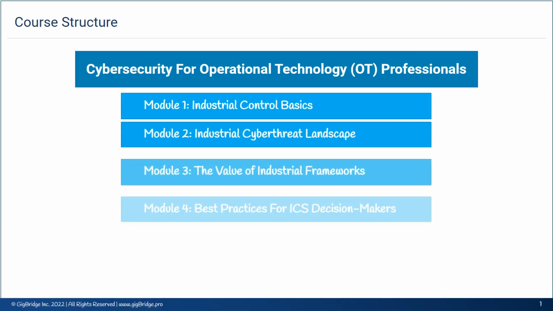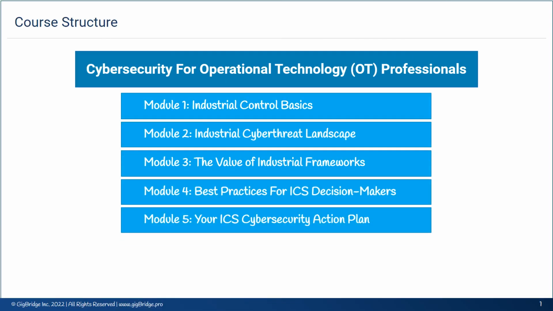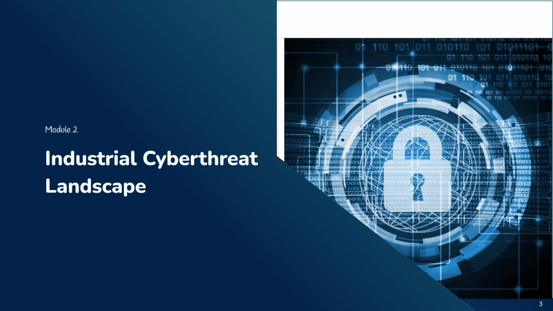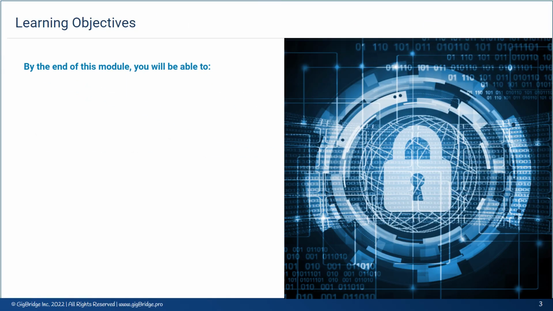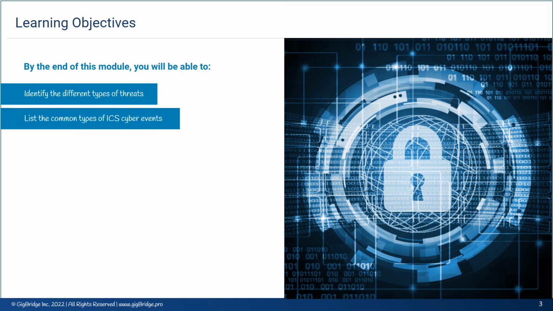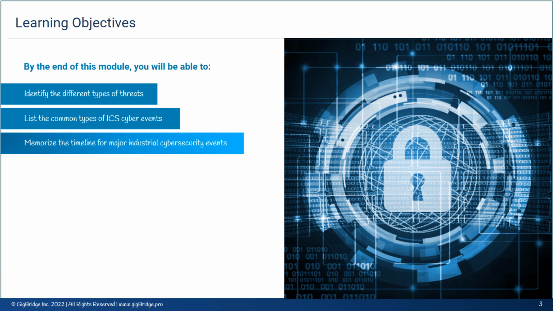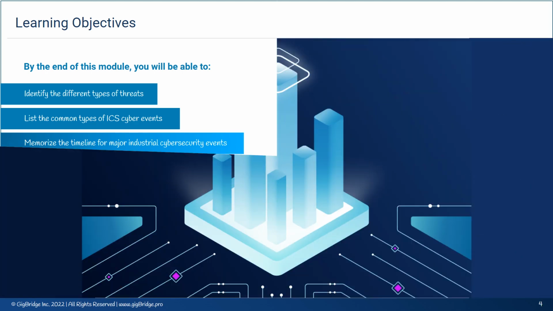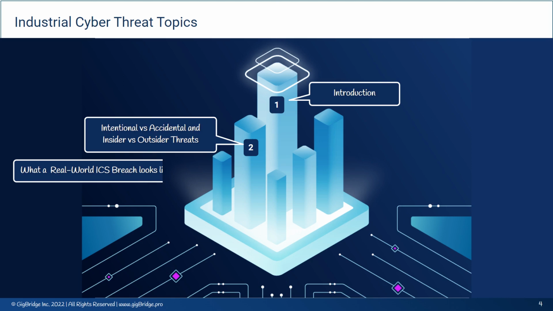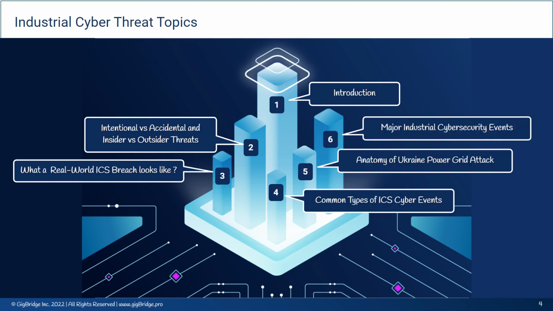Now that you have understood all about industrial control basics, let's proceed to Module 2, Industrial Cyberthreat Landscape. By the end of this module, you will be able to identify the different types of threats, list the common types of ICS cyber events, and memorize the timeline for major industrial cybersecurity events. Let us now briefly look at each industrial cyber threat topic.